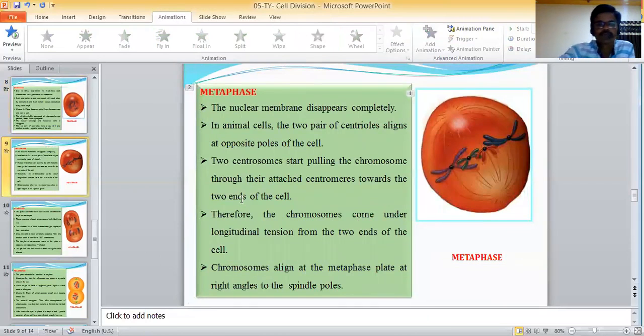Next, metaphase. The nuclear membrane disappears completely. In animal cells, the two pairs of centrioles align at opposite poles of the cell. Two centrosomes start pulling the chromosomes through their attached centromeres toward the two ends of the cell. Therefore, the chromosomes come under longitudinal tension from the two ends of the cell. Chromosomes align at the metaphase plate at right angles to the spindle poles.